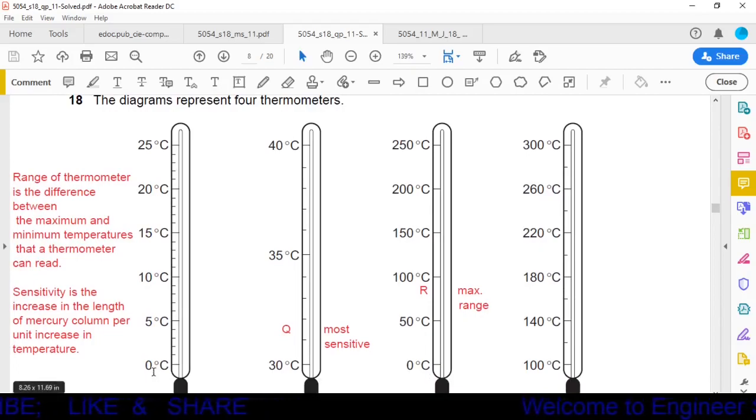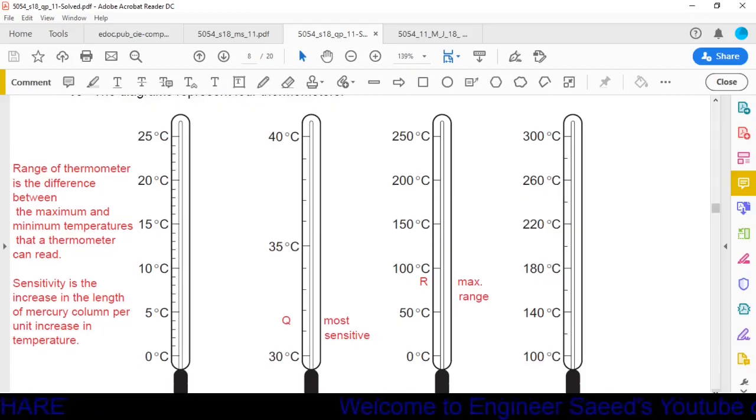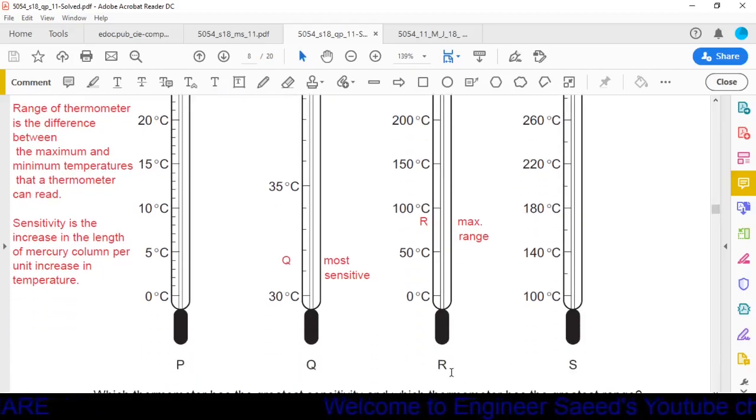Here the minimum is 0, maximum is 25. So what is the range here? 25. Here 30, here 40. So the range is here 10. Here 0, here 250. So what is the range here? Range is 250. Here it is 100, here 300. So what is the difference? Here the range is 200. So we have checked that the maximum range is in the third one, in option R.